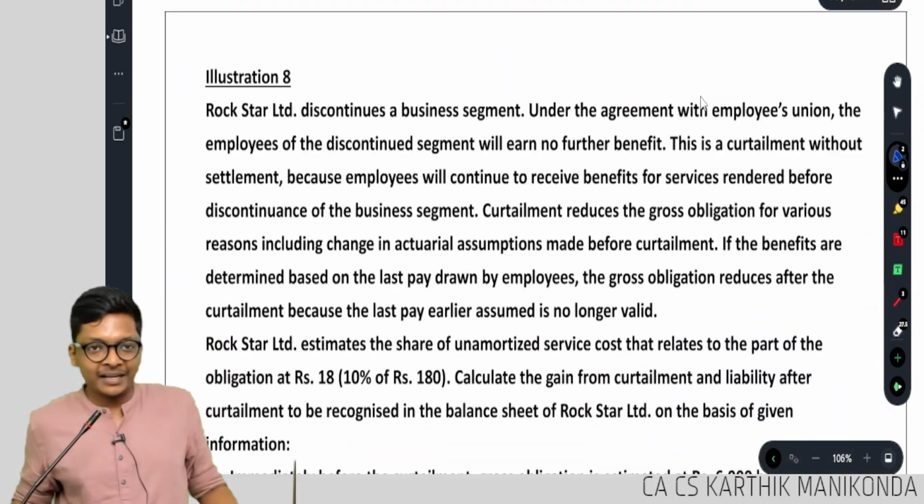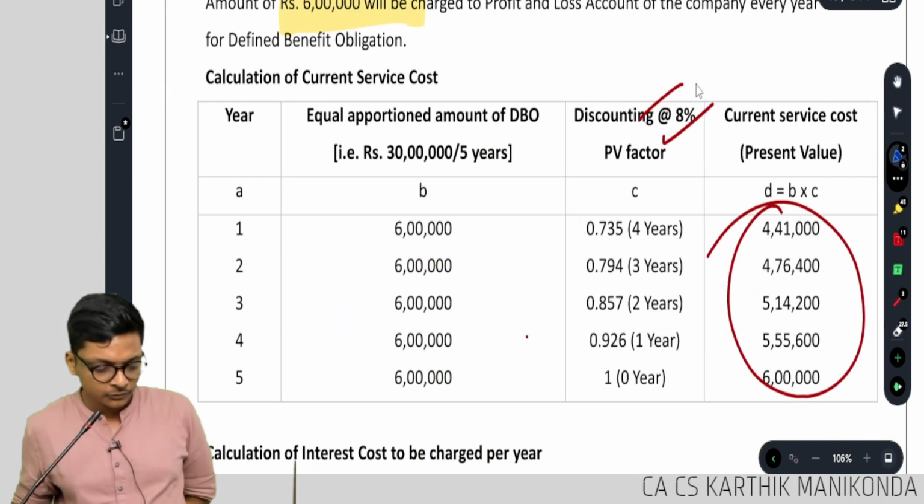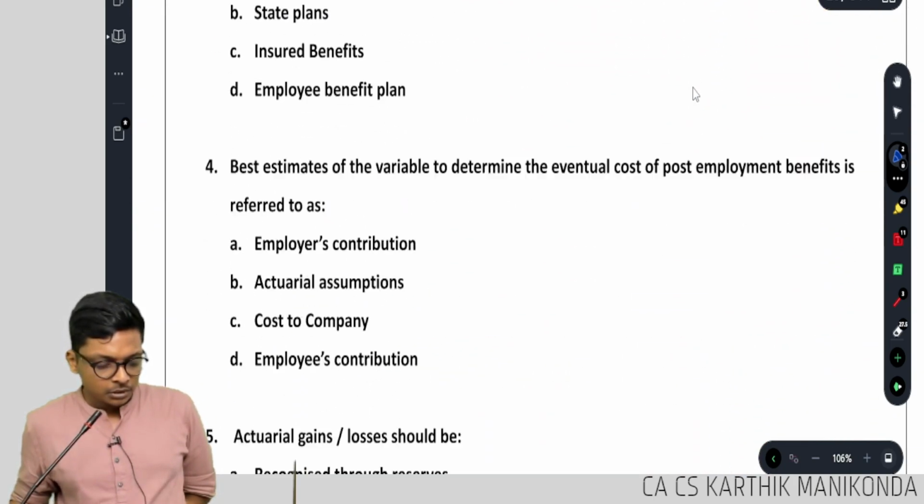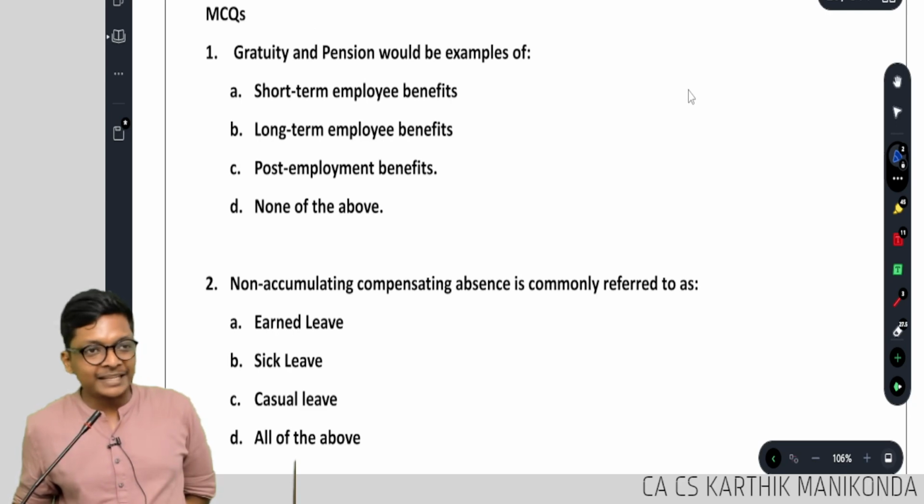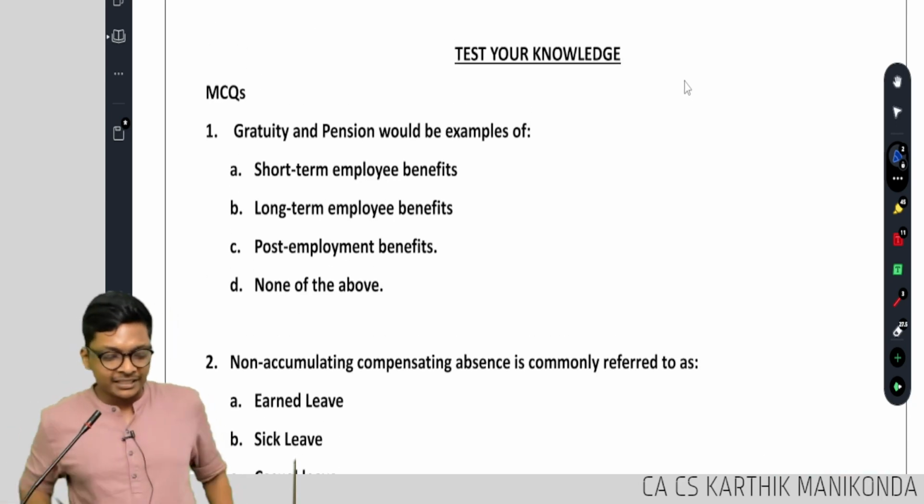8 we have to do. I'll come back to 8 last. 9 over, guys. Let's do MCQ also. I'll come to 8 last. Different type of sum. We'll go in order and finish everything.